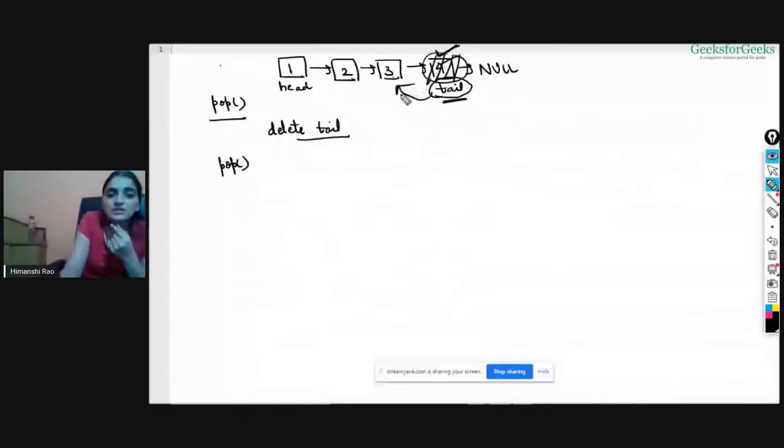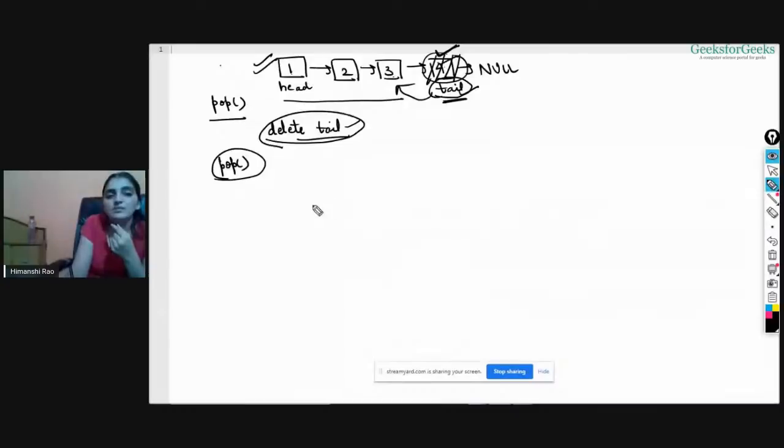Okay. So what I am doing here is, this tail has been removed, right? And this is my status now. And I'm again deleting this. So this tail has been lost. And if you do this delete tail again, there's no tail now, right? So basically nothing will be deleted and the list will be as it is, right? So again, you need to traverse from the head node and go to this node and delete it, right?